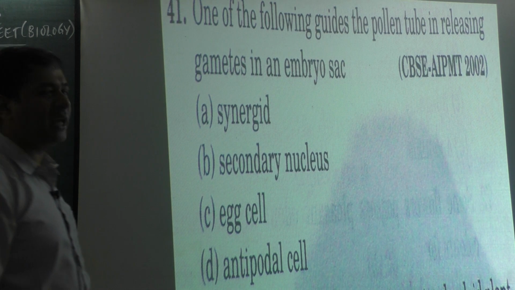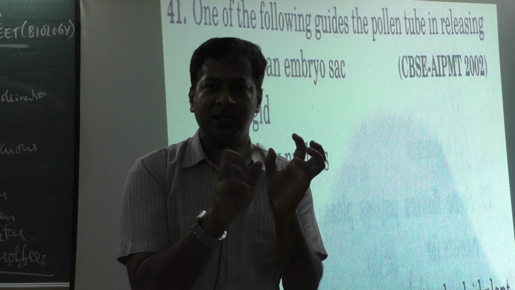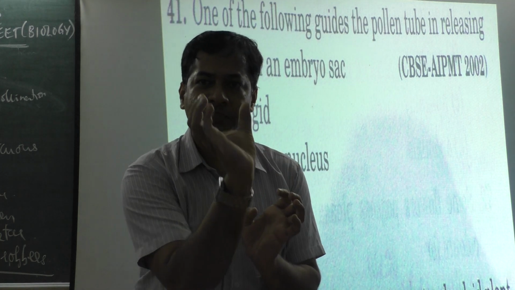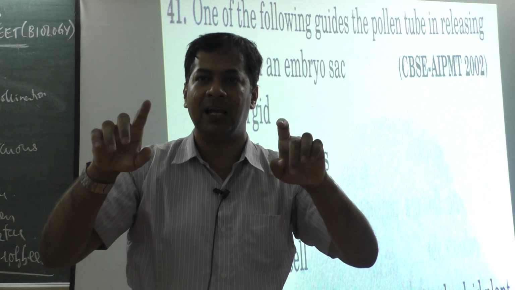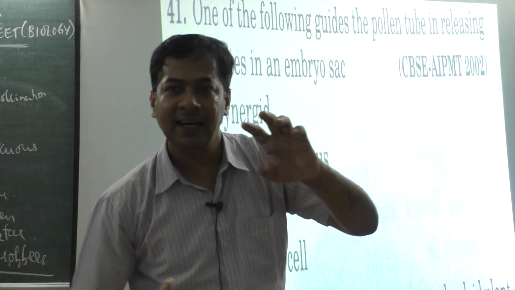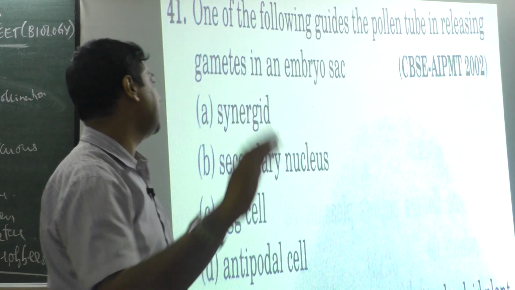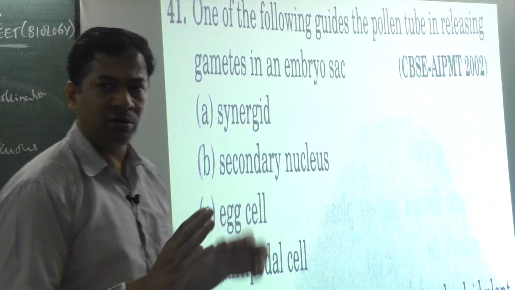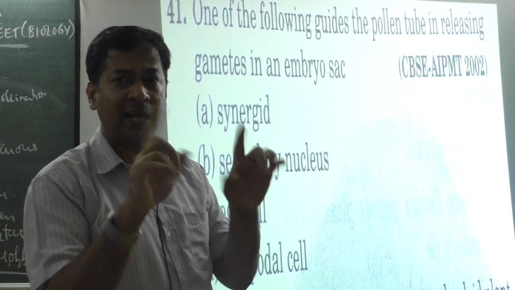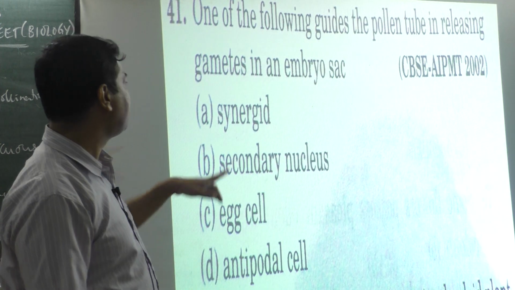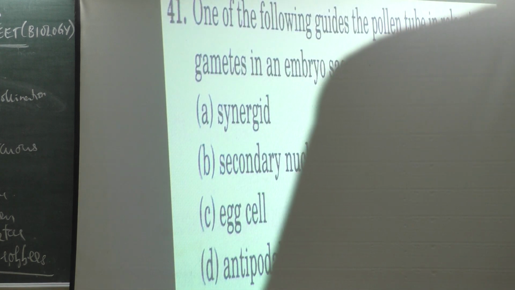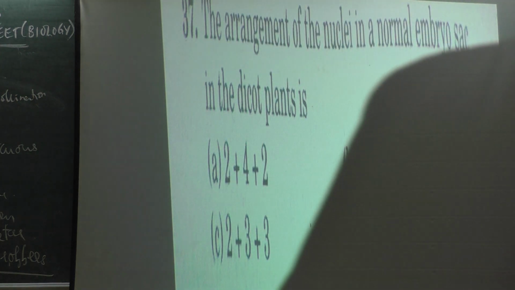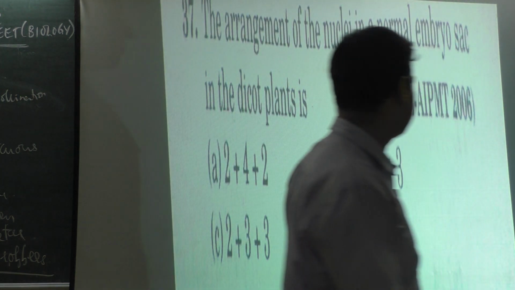It is option A, isn't it? Synergids present on either side of the egg. Egg is present in the center, then two synergids are there on both the sides. Those two synergids will help, they will guide the entry of the pollen tube into the egg. Then it happens through the filiform apparatus, you know, but what helps, they asked. So it should be synergid, option A. Next question. This you know, based on that only I am saying.